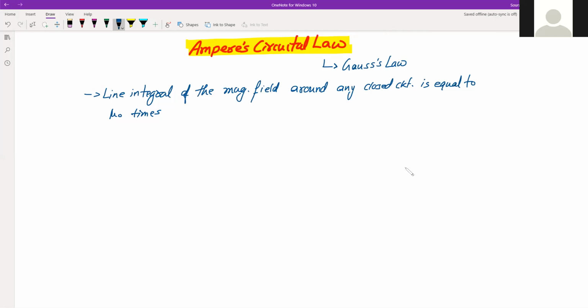Mu naught times the total current, right now I'll just write, threading the loop.